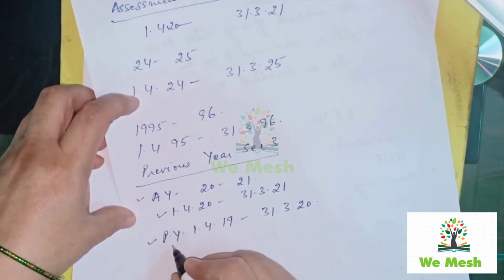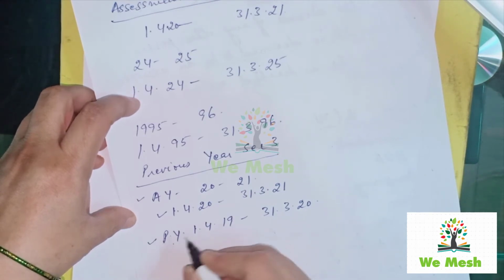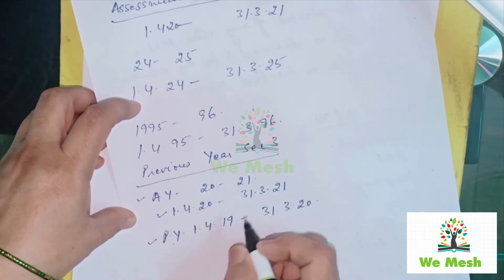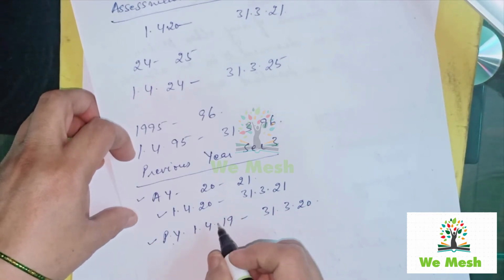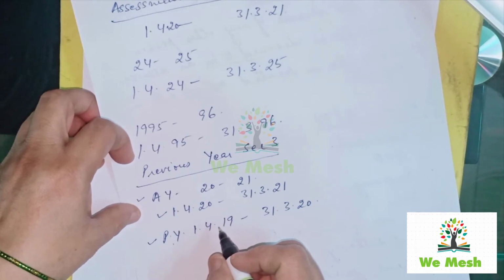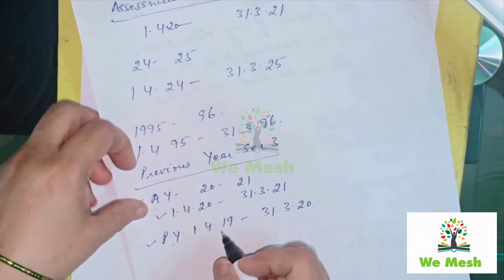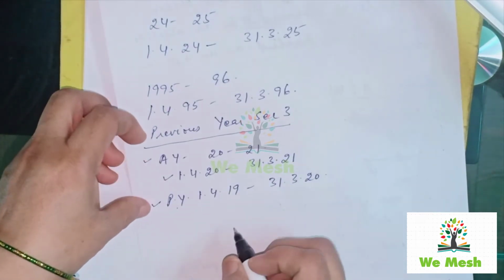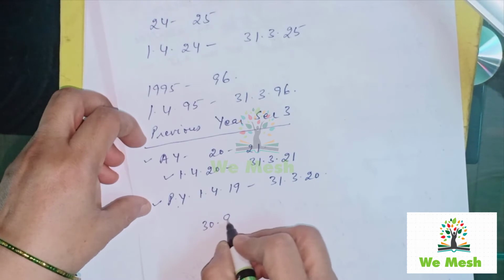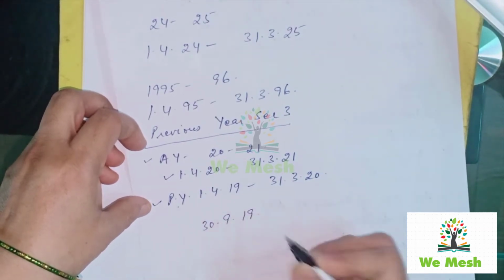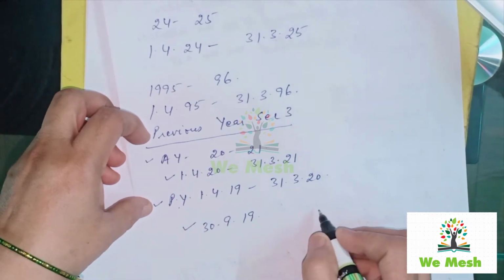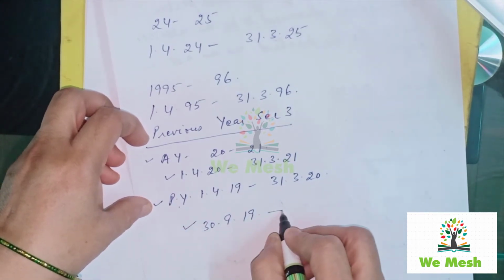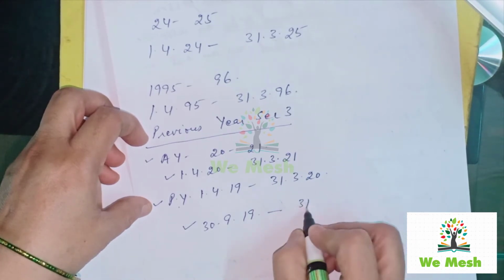Now in certain cases the period of previous year may be less than 12 months, otherwise it is a period of 12 months. This happens in case of newly set up business or profession. Suppose an assessee has commenced his business, let us say on 30th September 1990. Then the previous year starts on the date of setting up of business and it will come to an end on the coming 31st March.